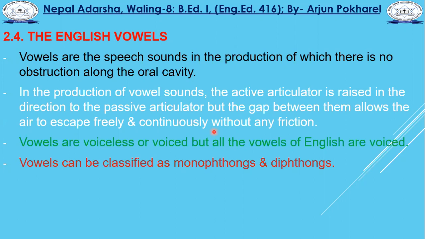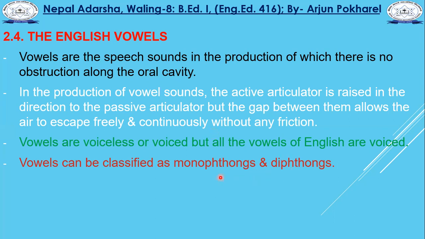In it there is the sound of ah and ee. Ha is a consonant, and this I is a vowel. Is it a monophthong or a diphthong? That is a diphthong.